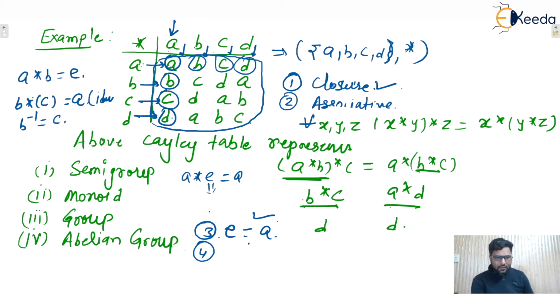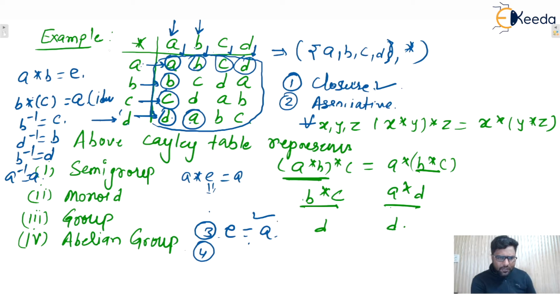Similarly, from the table you can see what the inverse of D is. In the D row, we can say that the identity element is here. So D star B is the identity element. So we can say that the inverse of D is B. Similarly, the inverse of B is D and the inverse of A is A. Why? Because A star A is A only. So the inverse of the identity element will always be the identity element itself. Yes or no? So here we can say that the inverse of every element exists. I hope this one is clear to everyone.